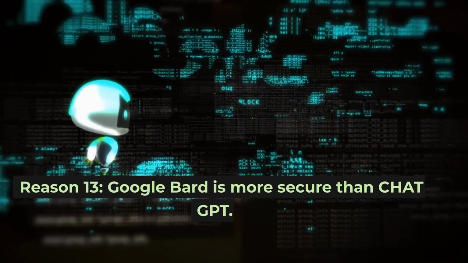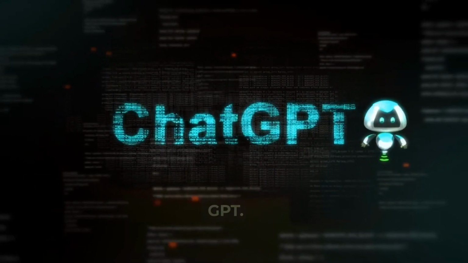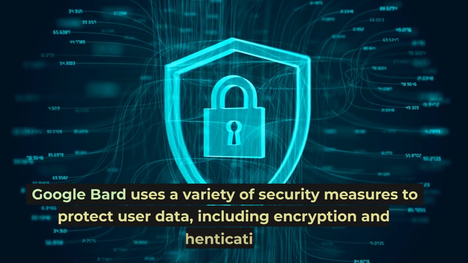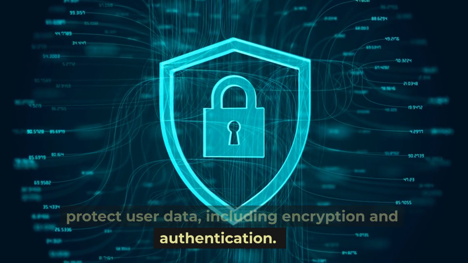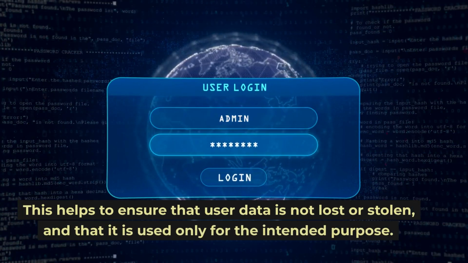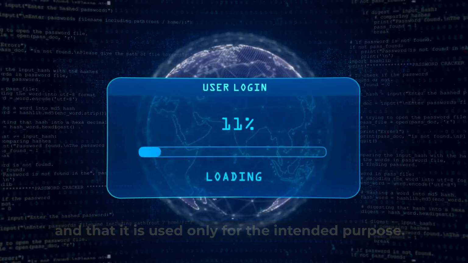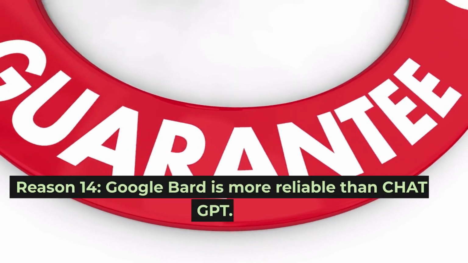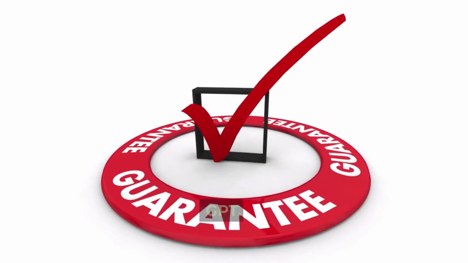Reason 13. Google Bard is more secure than ChatGPT. Google Bard uses a variety of security measures to protect user data, including encryption and authentication. This helps to ensure that user data is not lost or stolen, and that it is used only for the intended purpose.